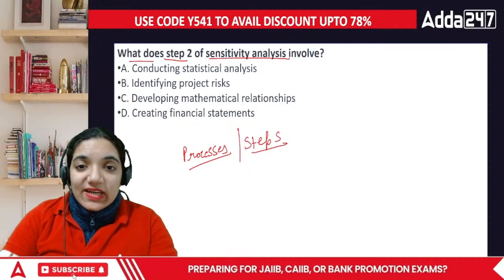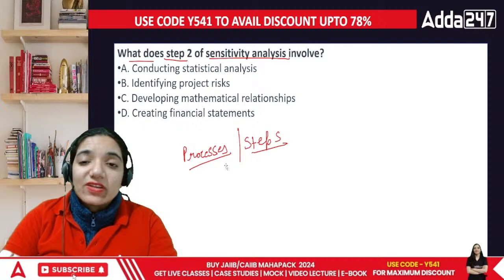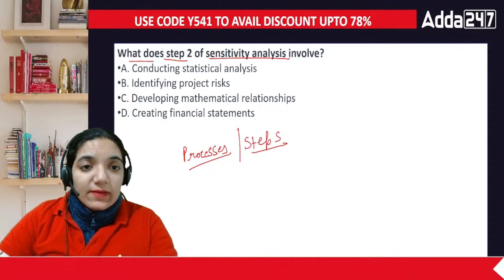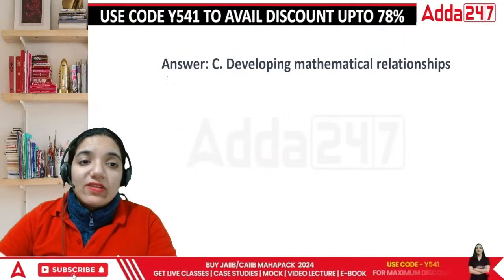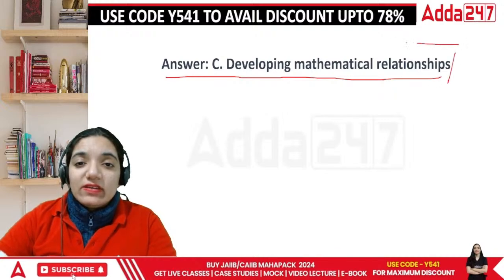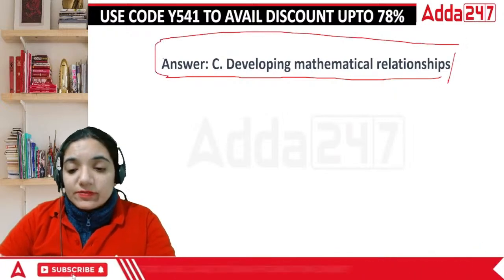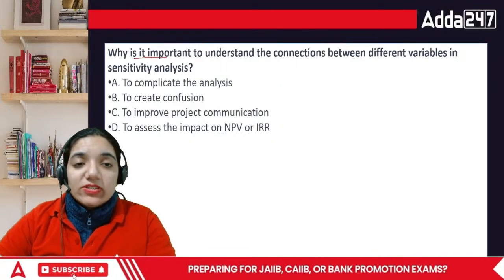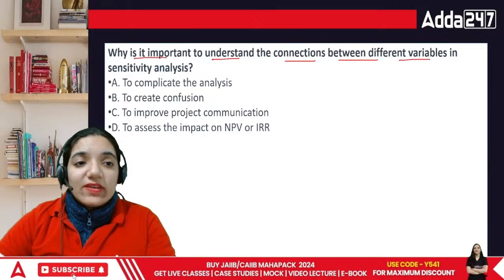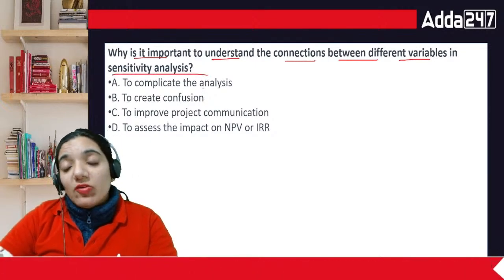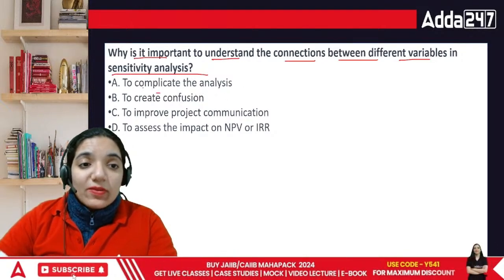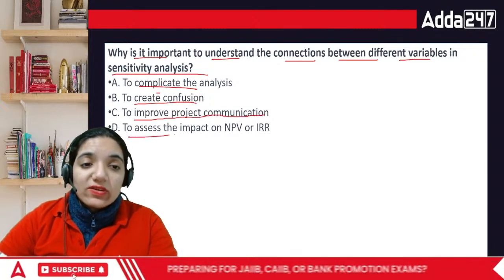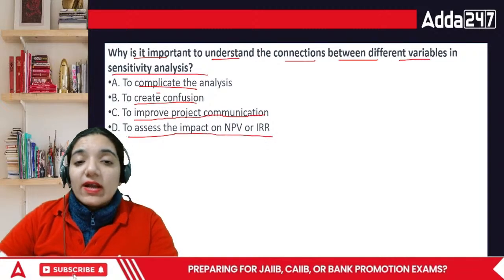When we talk about sensitivity analysis specifically, it is to develop the mathematical relationships, because if we want to study the various variables, we need to know about the variables properly. That is developing mathematical relationships. Why is it important to understand the connections between different variables in sensitivity analysis? We need to know how many variables are connected to each other and how that is affecting the decision making as well. To complicate the analysis, to create confusion, to improve project communication, or to assess the impact on NPV or IRR. What would it be?